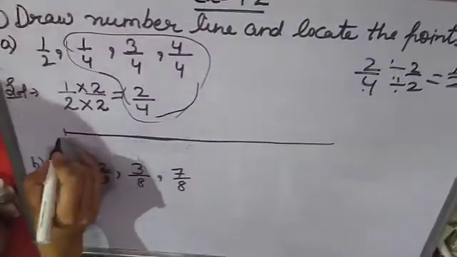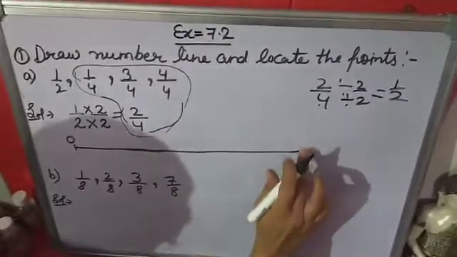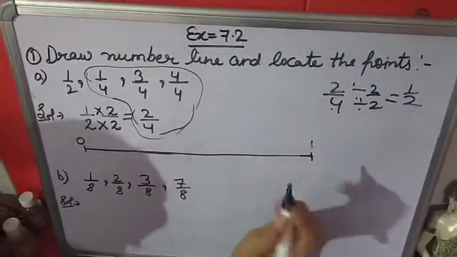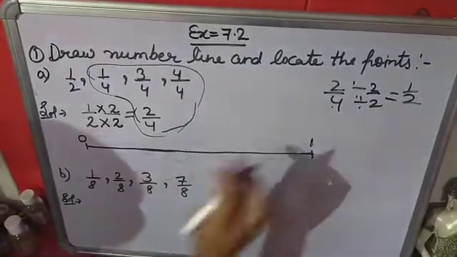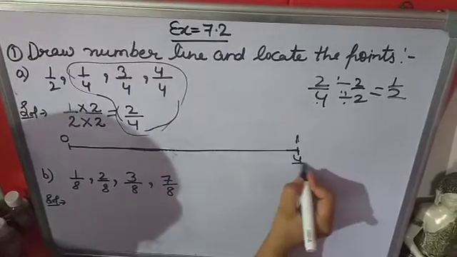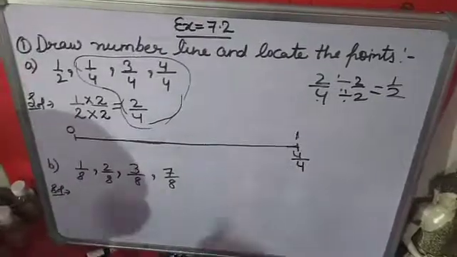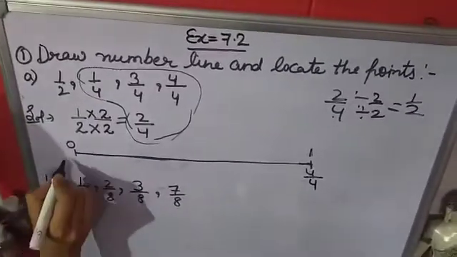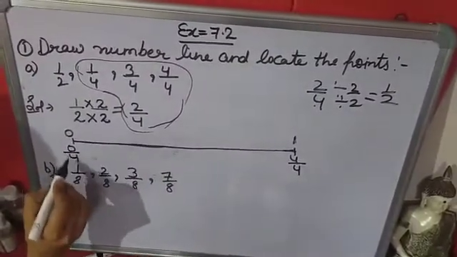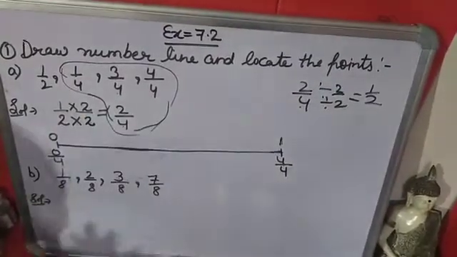Here 0 will come and here 1 will come. Now what there is 1. Instead of 1, which fraction can we write here? We can write 4/4, because when we cut it then 1 will come. And instead of 0, we can write 0/4, because when we solve it then 0 will come. So we will use the denominator that is given in the question.